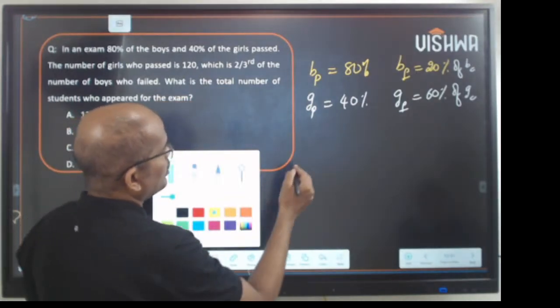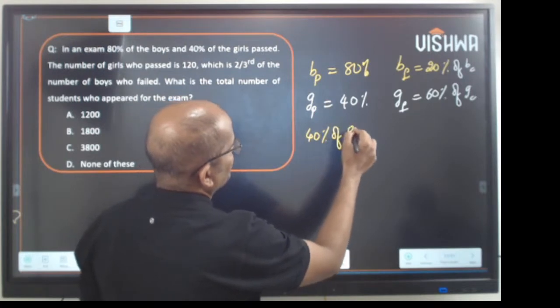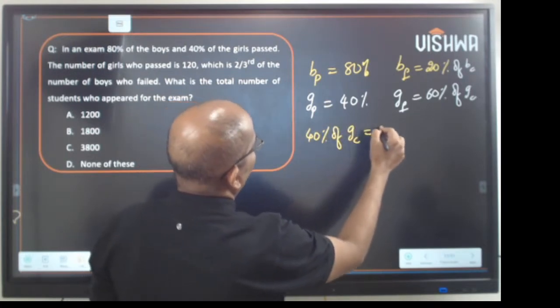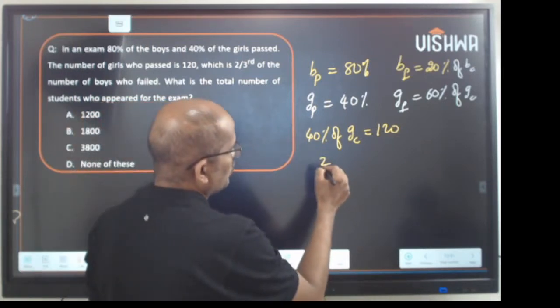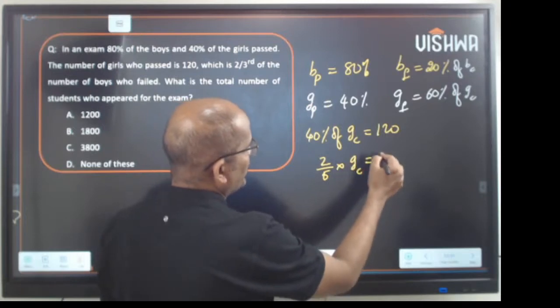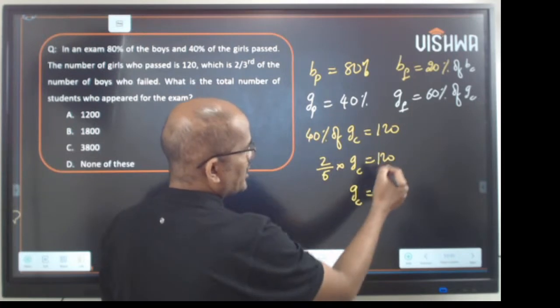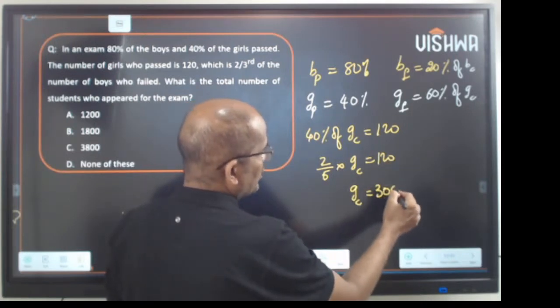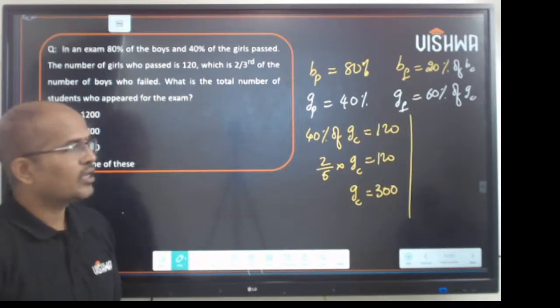Yes, it is 40%. So 40% of the girls count is given as 120. Now 40% is 2/5. So 2/5 of the girls count is 120. So the girls count would be 300. So we got the girls count.